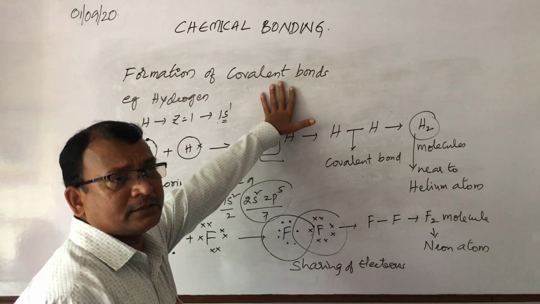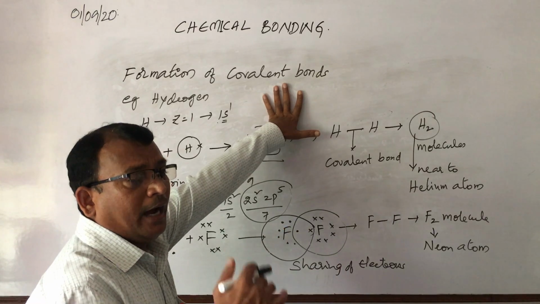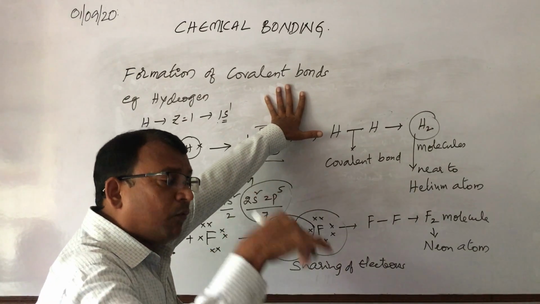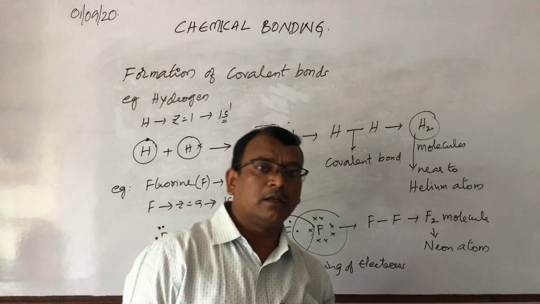Okay. In the next class, we will see the formation of ionic bonds: what an ionic bond is, what the examples of ionic bonds are, and why ionic bonds take place between different atoms. Okay. Thank you all. See you tomorrow.